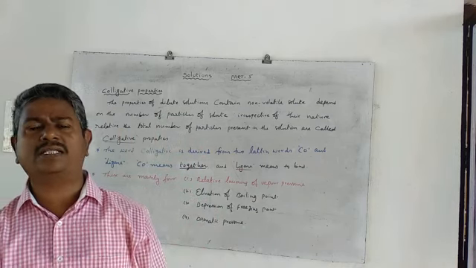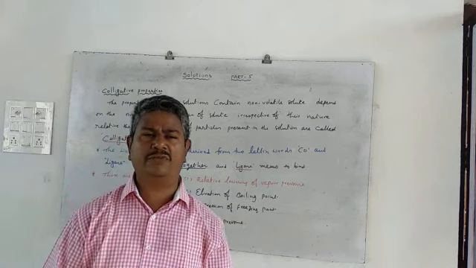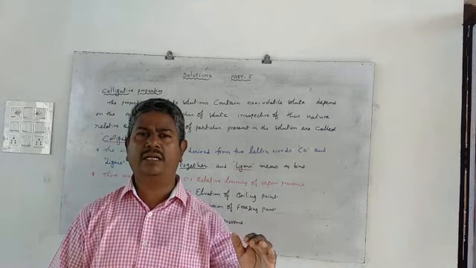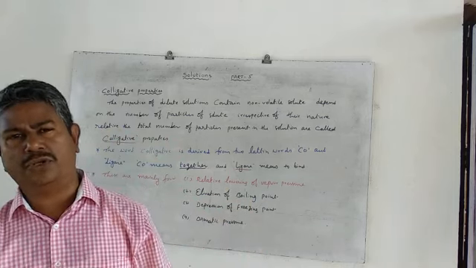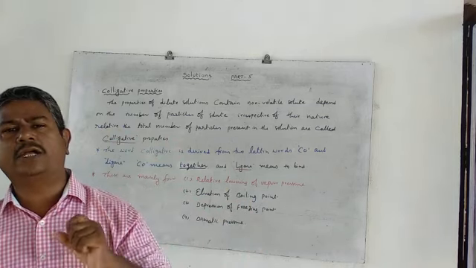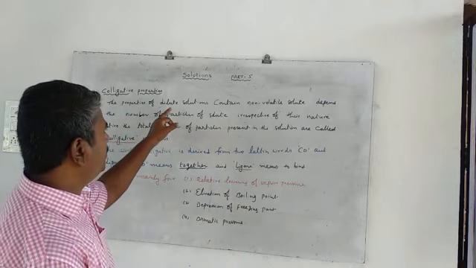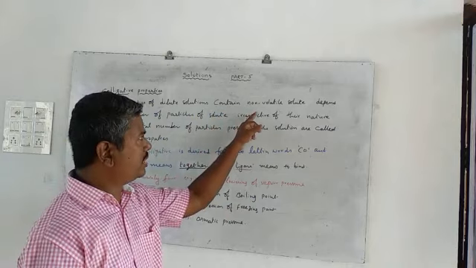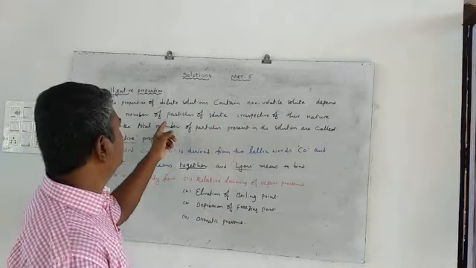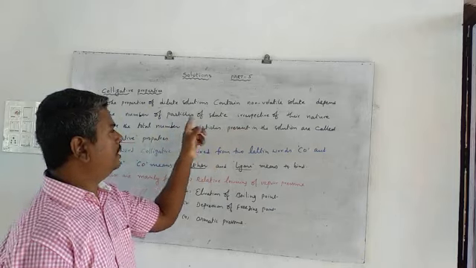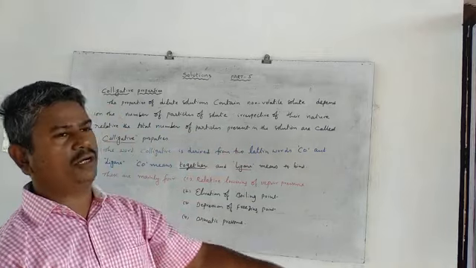So, what are colligative properties? Colligative properties are only applicable to very dilute solutions. What is a colligative property? The properties of dilute solutions which contain non-volatile solute particles, irrespective of their nature, relative to the number of particles present in the solution, are called colligative properties.